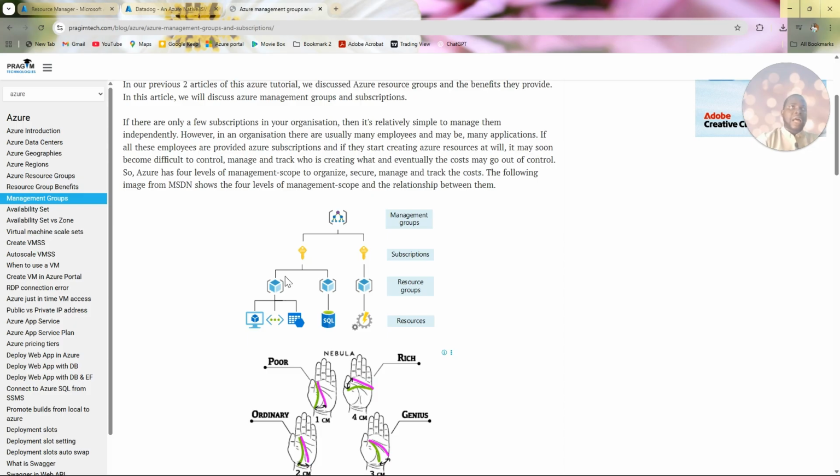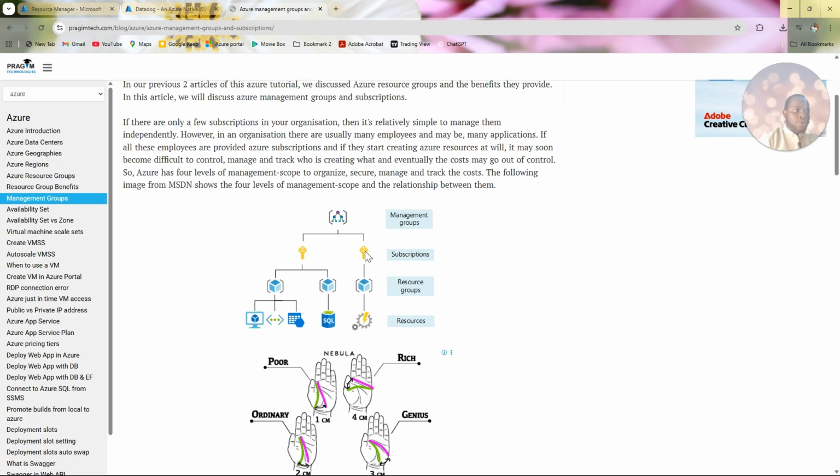So Azure policies are rules and regulations that are given by the administrator in charge. For instance, they can say, okay, in this subscription, the only virtual machines that can be created are virtual machines with basic tier. And I apply that policy under this subscription. Every resource group under here, anytime anybody wants to create a virtual machine in any of these resource groups, that virtual machine must be a basic virtual machine.